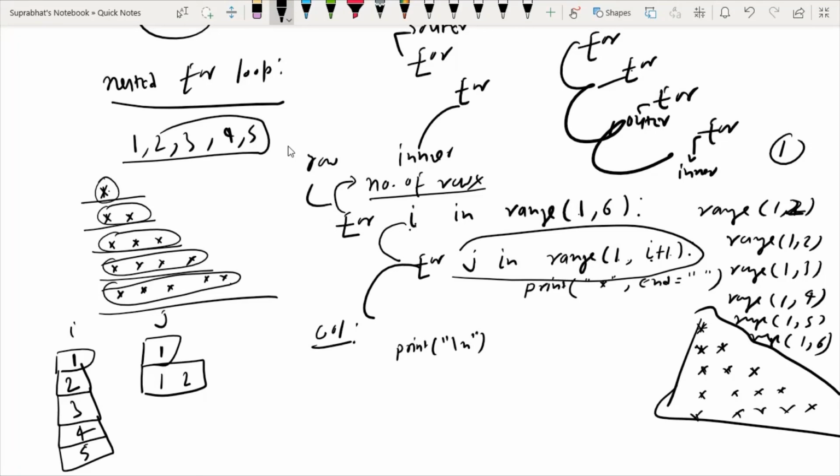So in this program, you understand that the outer for loop is used for the number of rows and the inner for loop is used for the number of columns, and depending on the row value, the column value is displayed. The column value depends on the row.